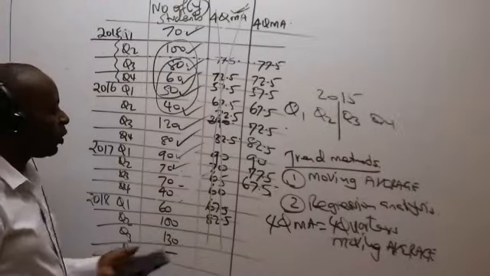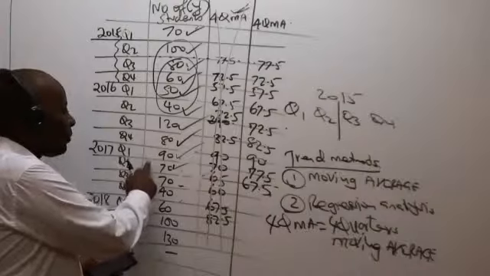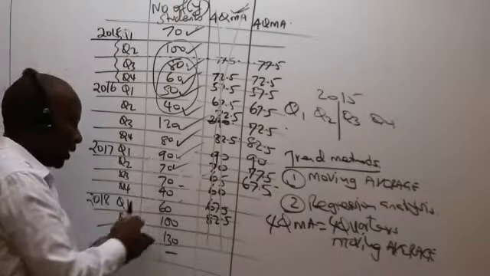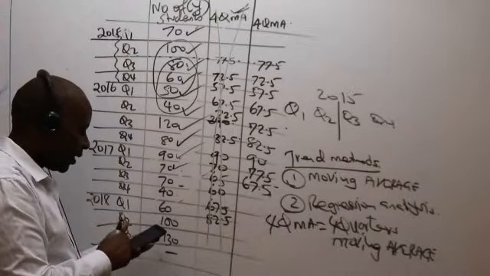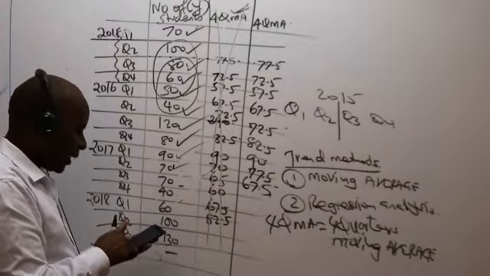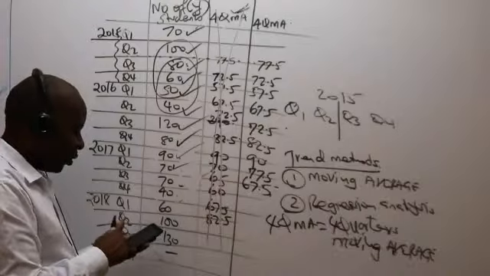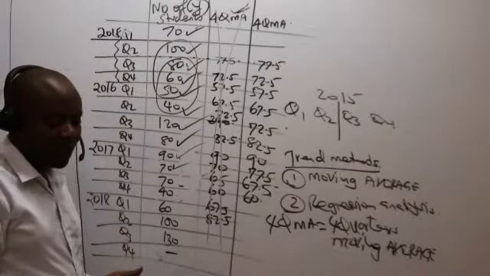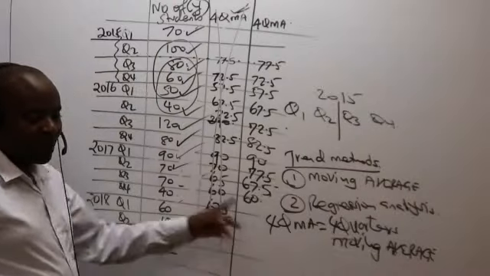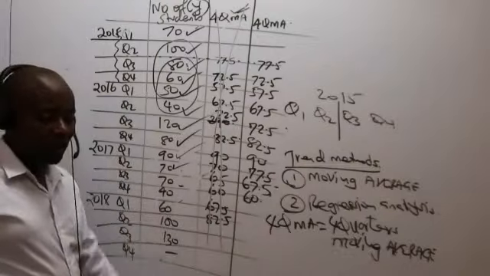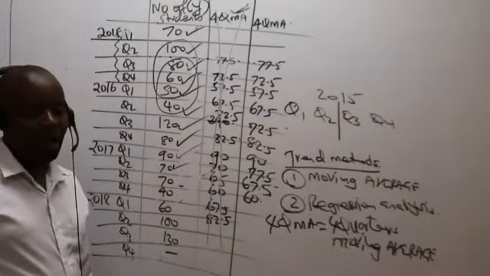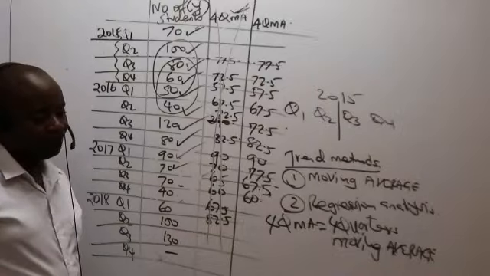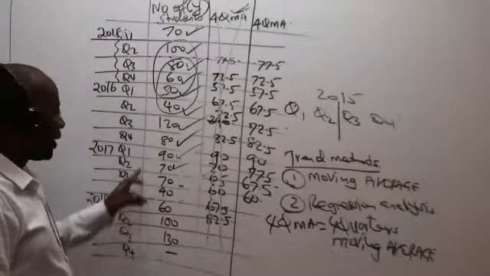So remember, for us to have gotten this 67.5, we took 90 plus 70 plus 70 plus 40. So in this case, the next one will be 70 plus 70 plus 40 plus 60 divided by 4. What figure am I getting? I'm getting 60. Is there somebody who is able to get that 60? Correct or wrong? 60. Thank you very much. So in this case here, that has been ticked.